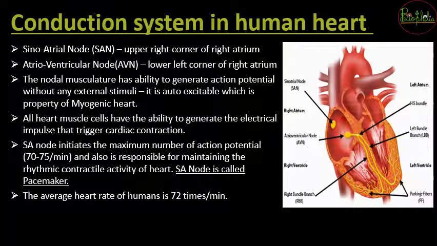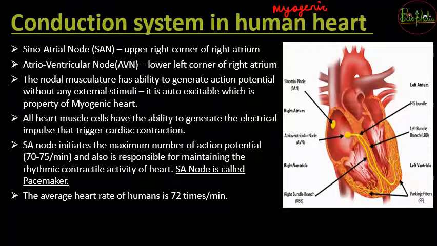Now let's see how the actual heartbeat and the heart function, that is the conduction system of the human heart. Since we say that the human heart is a myogenic type of heart, meaning it generates its action potentials by itself, it needs some specific pacemaker cells.